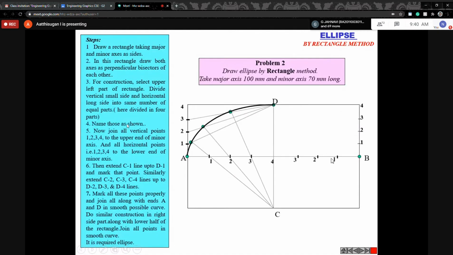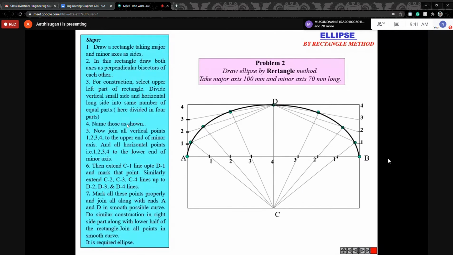Then we know the same step already. Whatever we did in that quadrant, we follow the same step for this quadrant also. From 1 to D, D21, D22, D23 like this. Then from the bottom point C through the first point up to 1D, through the second point up to 2D, through the third point up to 3D. Like this you have to do. Then you get the intersections. Mark the intersection points. Then join the curve.